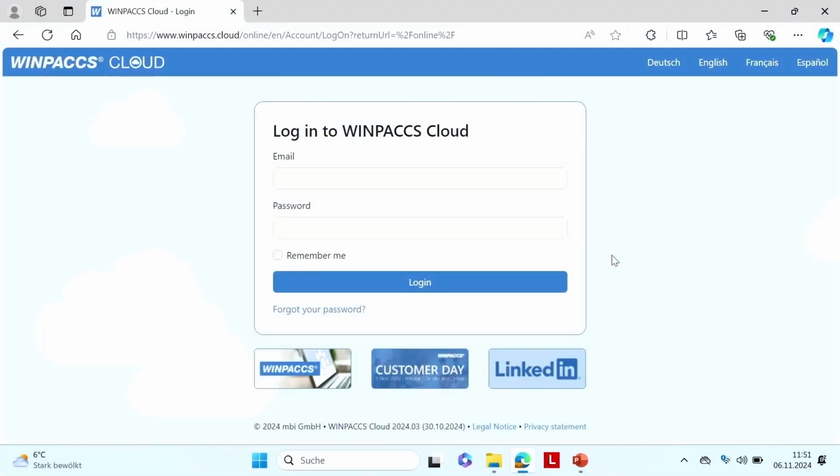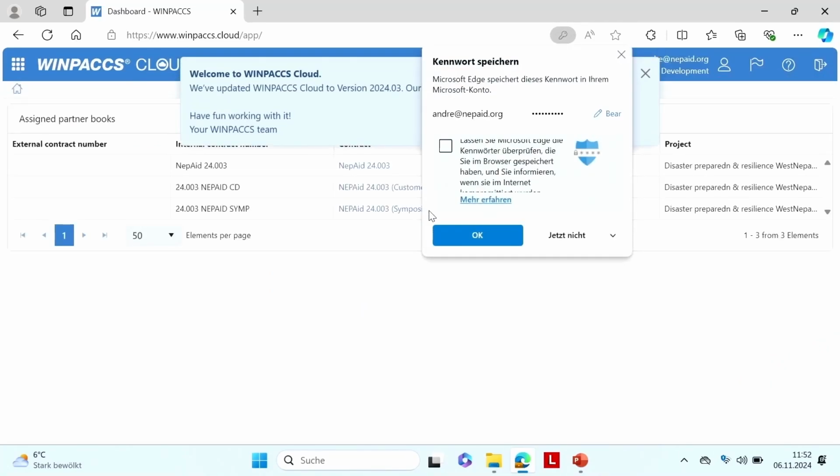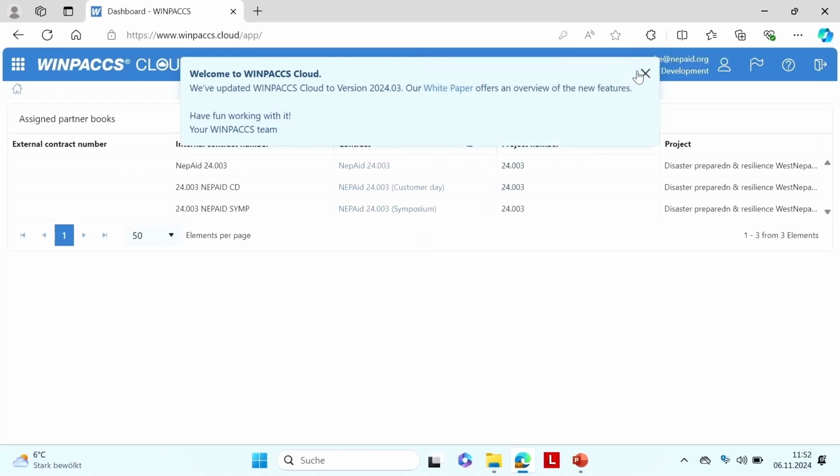And you can still follow me here, very good. And now, I first want to log in as a partner, pretending I'm a partner of you, or of the organization partner in development that we're using for our samples. And so I'm working in the organization Nepal 8, and I'm Andre, so this is my login, andre@nepal8.org. And my password, I would never share with anybody, for sure. And no, I don't want to save my password. And thanks, there's a new white paper, but I'm not interested here.